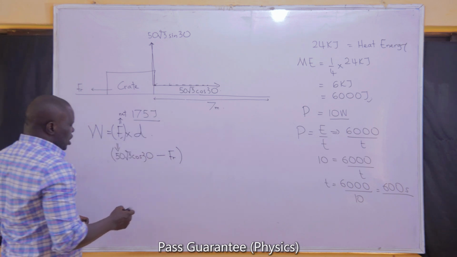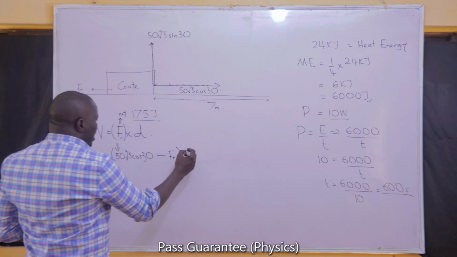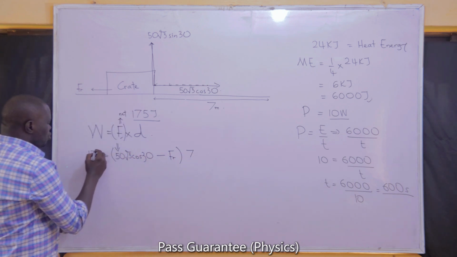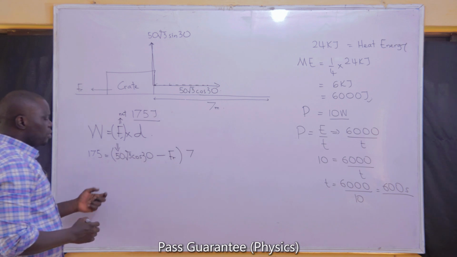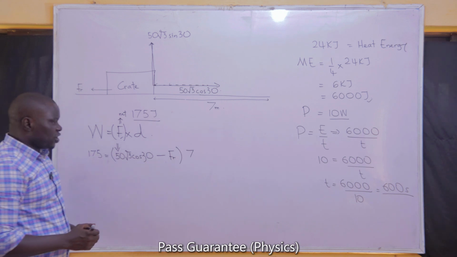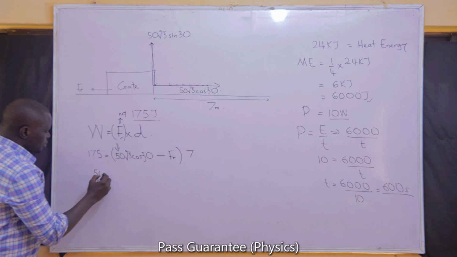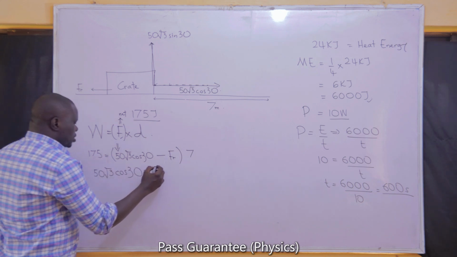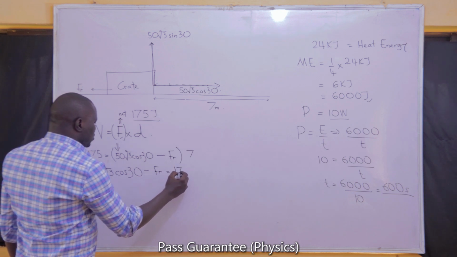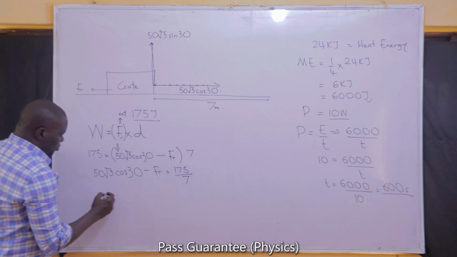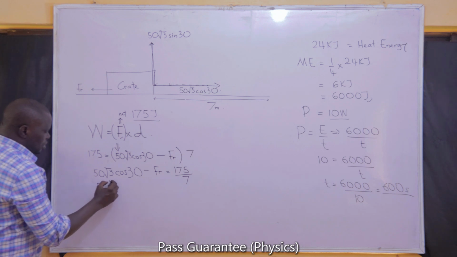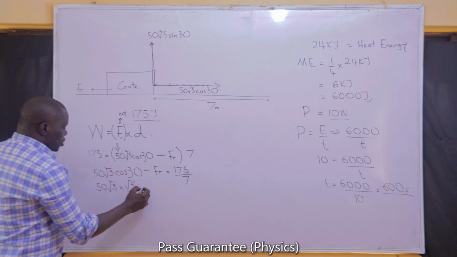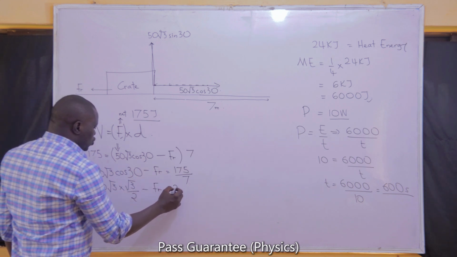So we have to use 50 root 3 cos 30 minus the friction, multiplied by the distance, which is 7. The work in that case has been given to be 175. So we can completely evaluate this for the friction. So we'll say 50 root 3 cos 30 minus the friction must be equal to 175 divided by 7. 50 root 3 cos 30, if you express it in short form, is expected to give you root 3 all over 2, minus the friction is equal to 25.